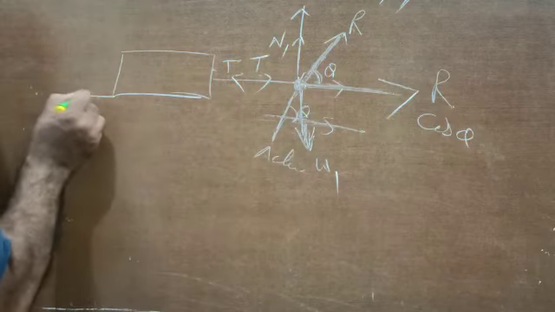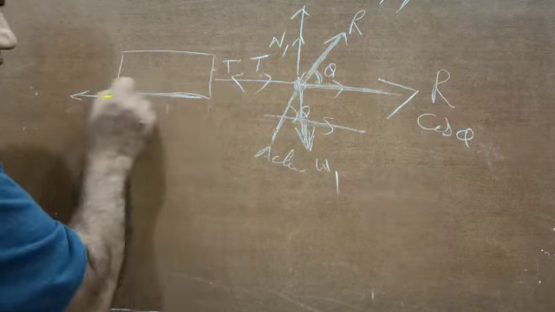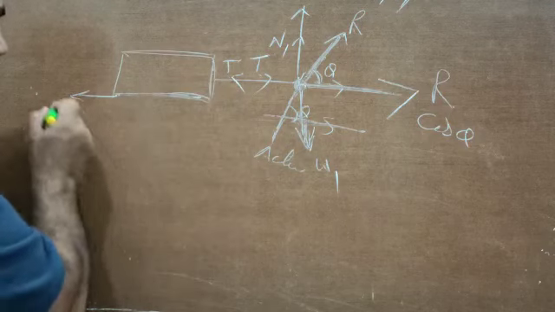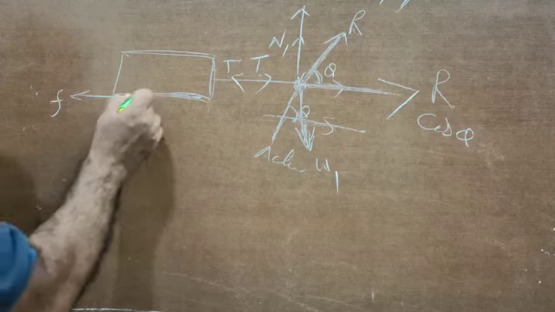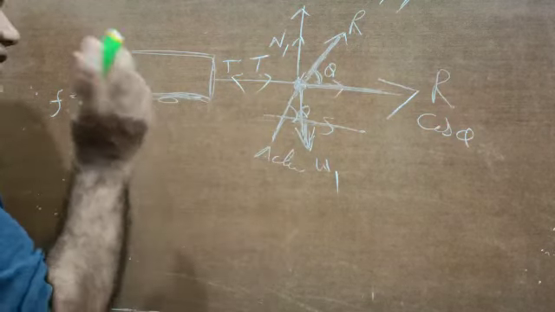And there will be a force of friction between the surface and the cart. Anything, when we try to make it move, has some force of friction. So this force of friction will not allow the cart to move. It will try to hold the cart in place.